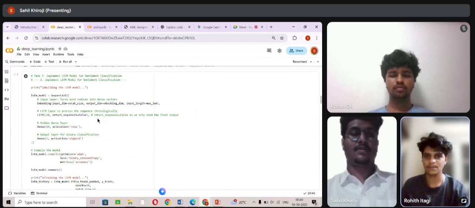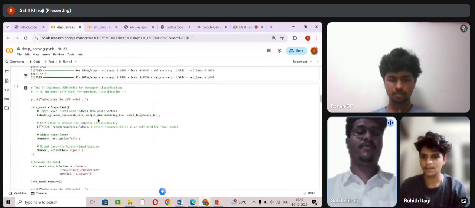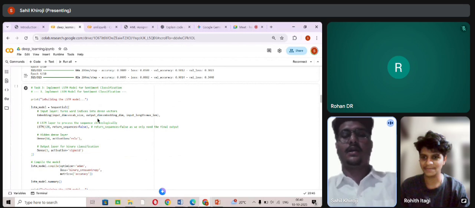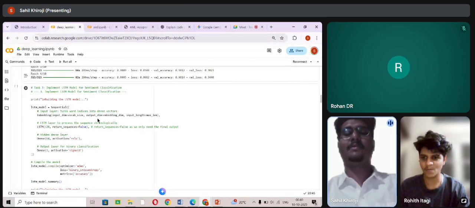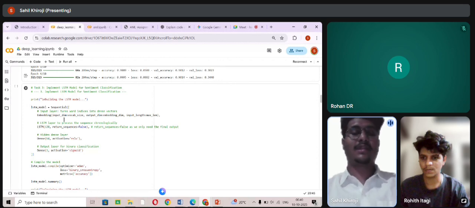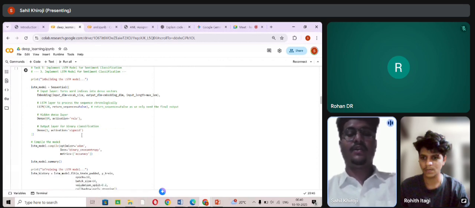And in task 3, implement an LSTM for sentiment classification. The LSTM model classifies IMDb reviews as positive or negative. The embedding layer converts each word into a 128 dimensional vector, which helps the model understand meaning. The LSTM layer reads the review word by word and remembers the most important things, like context. Then a 64 unit hidden layer processes the data features. For compiling the model, we use the Adam optimizer to help the model learn efficiently. We track accuracy to measure model performance.